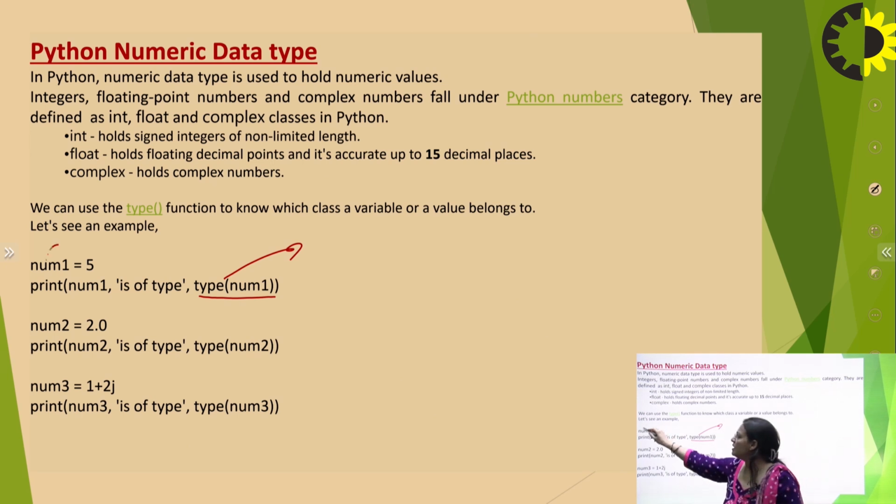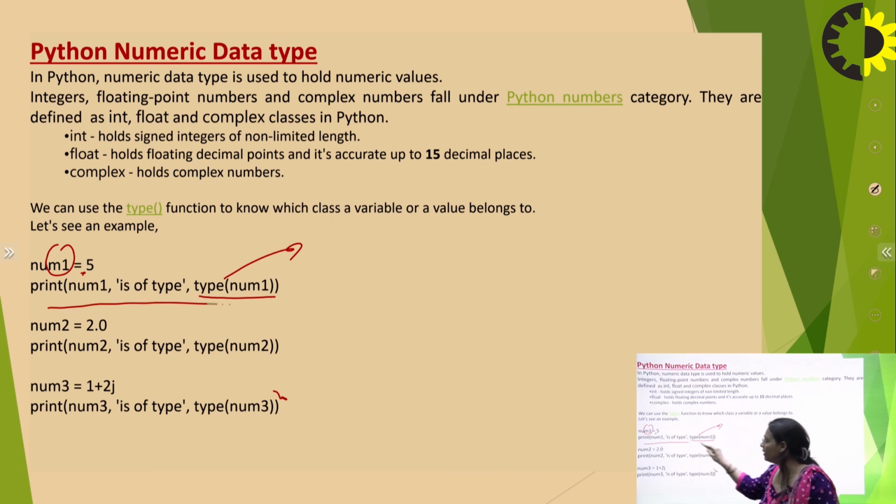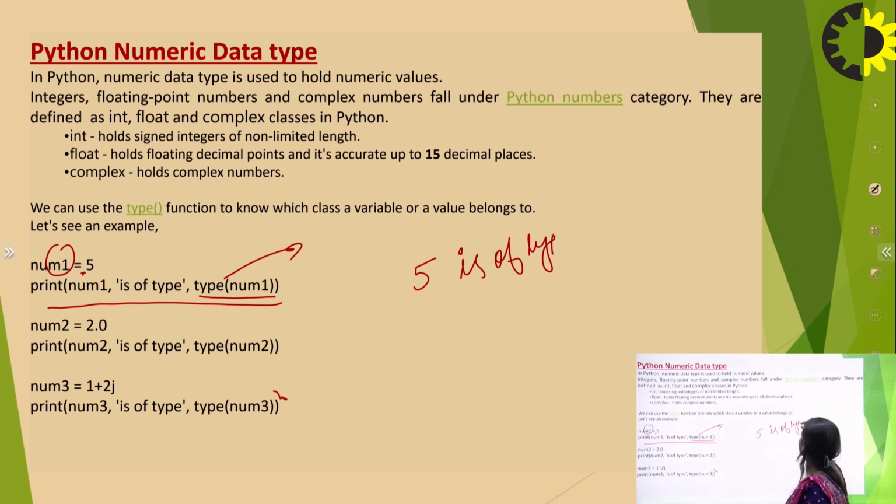Here the variable is num1. This is an operator. This is a value. And if I need to print "num1 is of type", then print num1 will give me the value 5. "Is of type" will be written as it is, because this is a string which will be written as it is. Then it is asking about the type of num1.